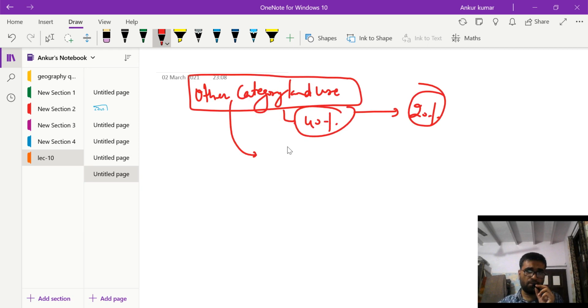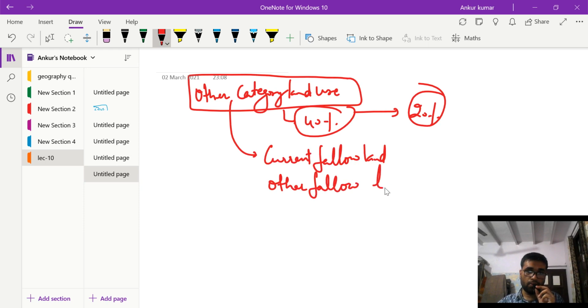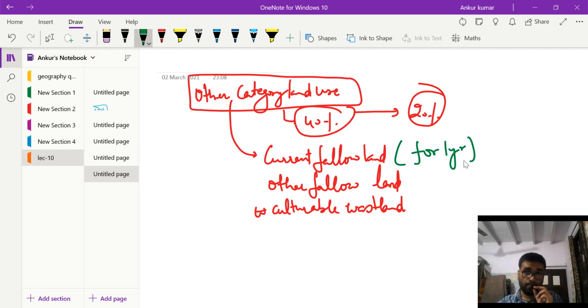Now other category land use may be the current fallow land, the other fallow land, or the culturable wasteland. The current fallow has not been cultivated for 1 year.